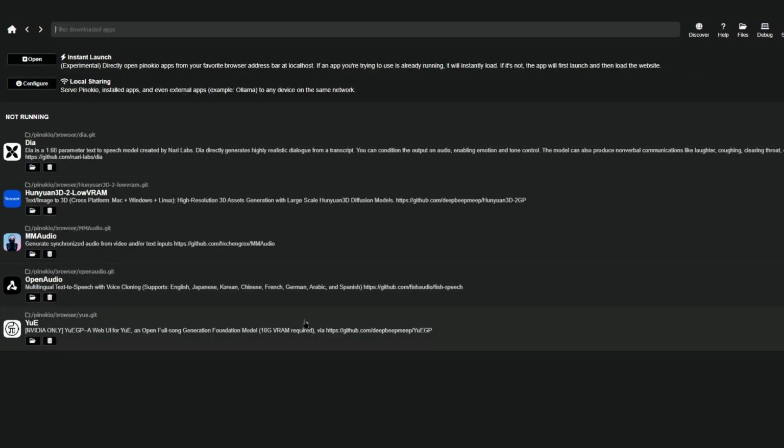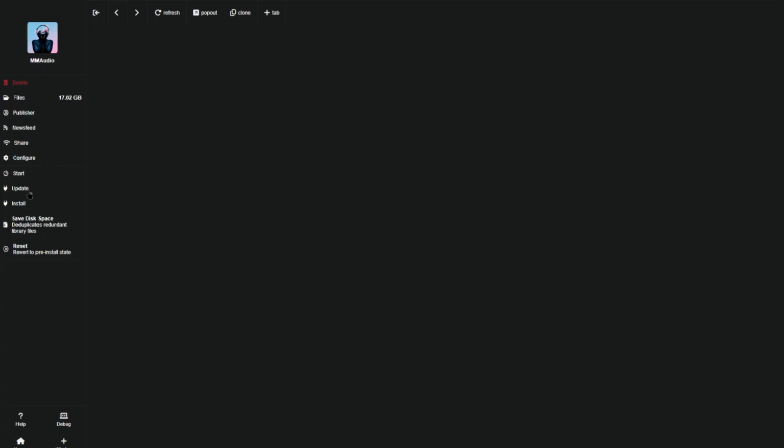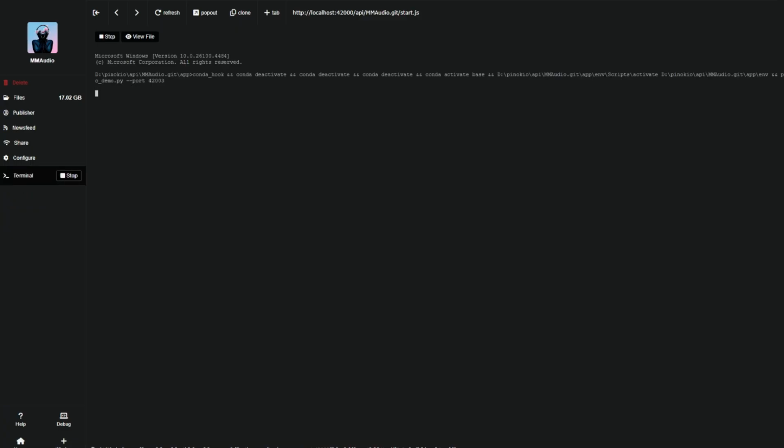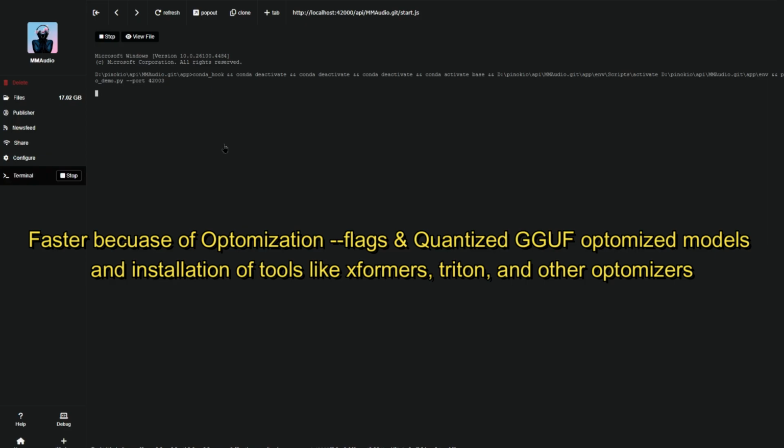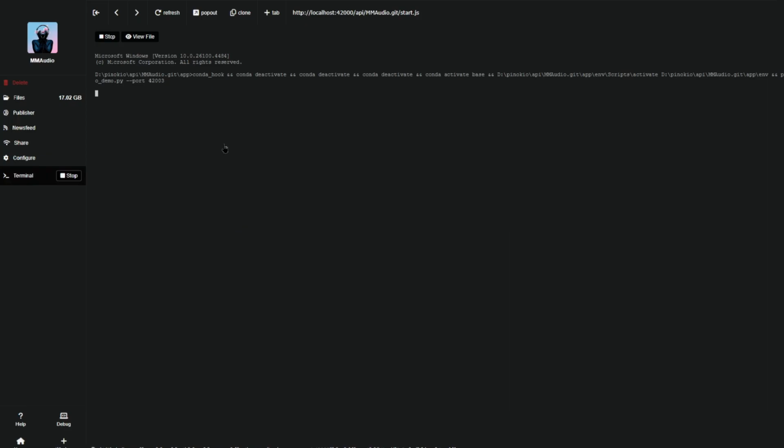Okay, I got sidetracked a little there, but let's go ahead and open up Audio. So click on Audio, then click on Start. Now it's going to take a little bit longer, and there's a common misconception that using Pinokio makes the generations go a lot slower, which is not true. It takes a little bit longer to start up the tool, but it's even faster, and it's also run on the local host, so it's not actually run on their servers. It's running on your PC through your 127.0.0.1. You can see that in your terminal.